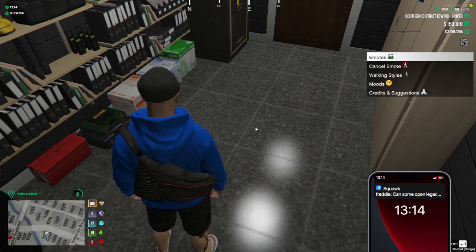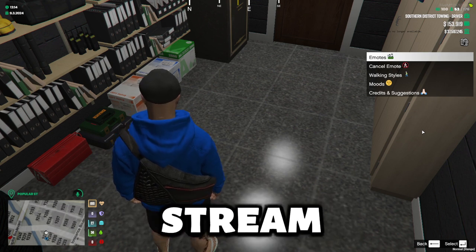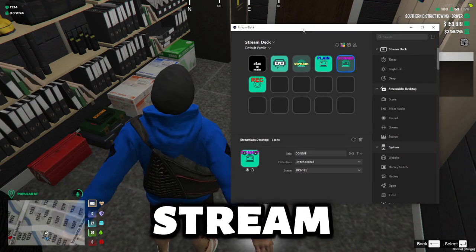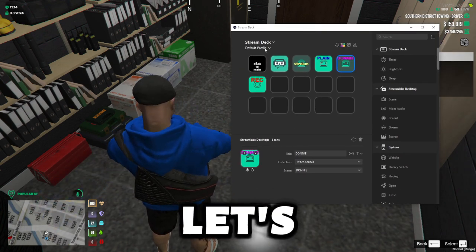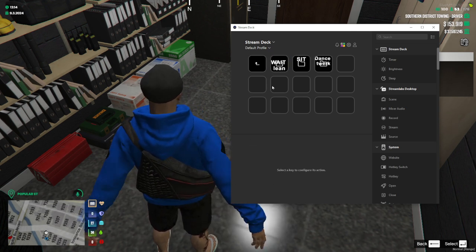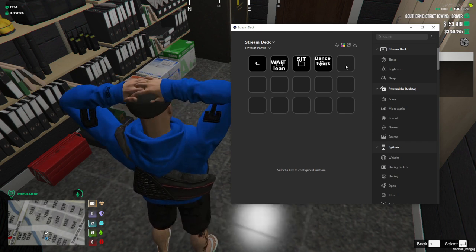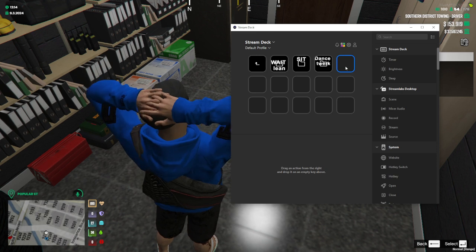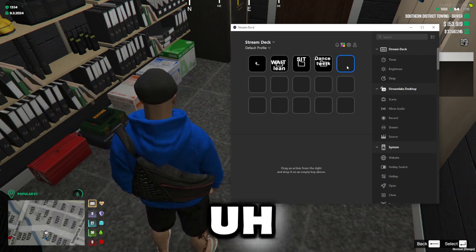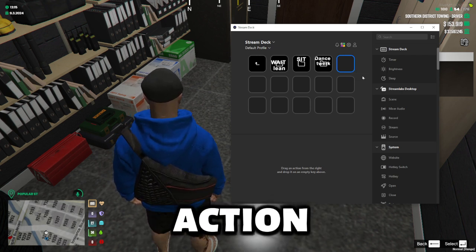I'm going to show you how to add emotes to your Stream Deck. So you want your Stream Deck, just go back to here, GTA Emotes. So to add an emote, you want to go to here, then you want to right click that, add a multi-action.